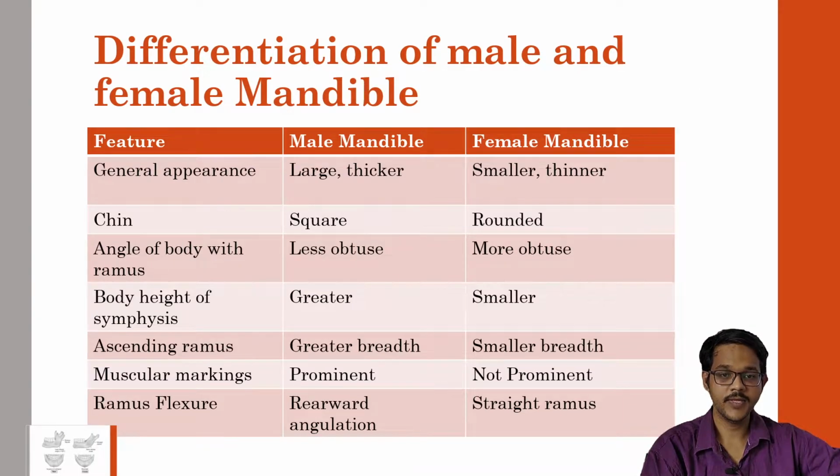Now coming to differentiating between male and female mandibles. Male mandible is larger and thicker. It is smaller and thinner in females. Chin is square in males and rounded in females. The angle between body and ramus is less obtuse in males. It is more obtuse in females. Body and height of symphysis is greater in males and smaller in females. Ascending ramus has greater breadth in males, smaller breadth in females. Muscular markings are prominent in males, not prominent in females. Ramus flexure is angulated in males and straight in females.